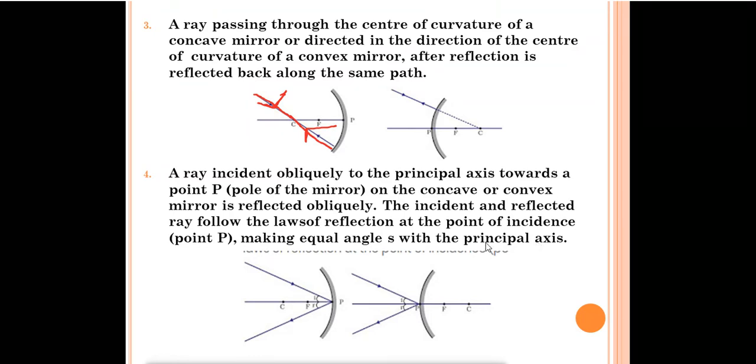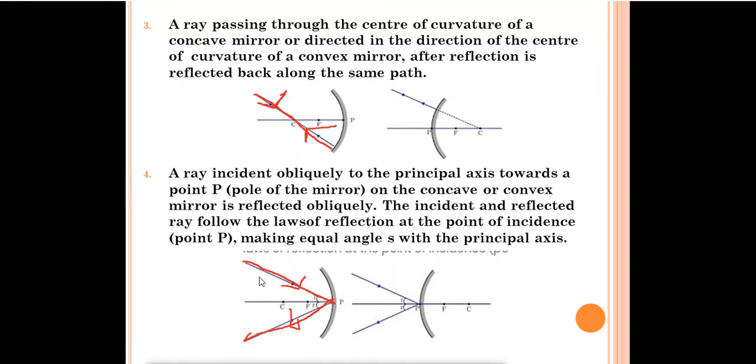The incident and the reflected ray follow the laws of reflection at the point of incidence, making equal angles with the principal axis. Suppose a ray of light is coming in from this direction. It strikes point P. After reflection, it will make an equal angle and reflect like this. This is your incident ray, this is the reflected ray, right? And this is the normal. The angle of incidence will be equal to the angle of reflection. What they are saying is that a ray of light incident obliquely towards the point P on the concave or convex mirror is reflected obliquely, and follows the laws of reflection.